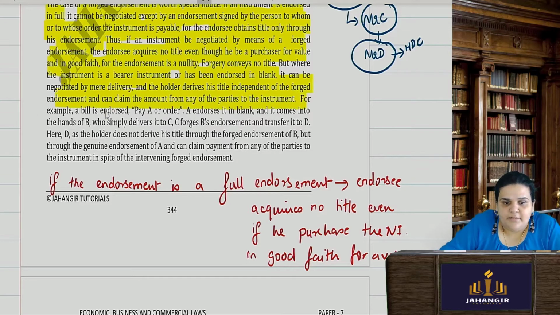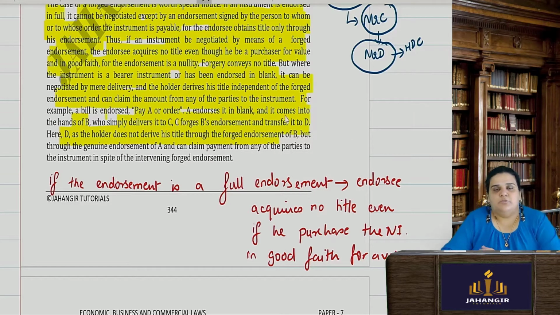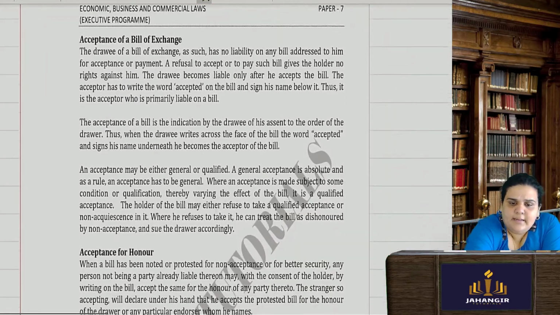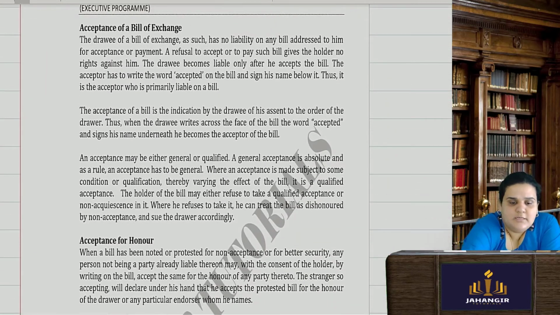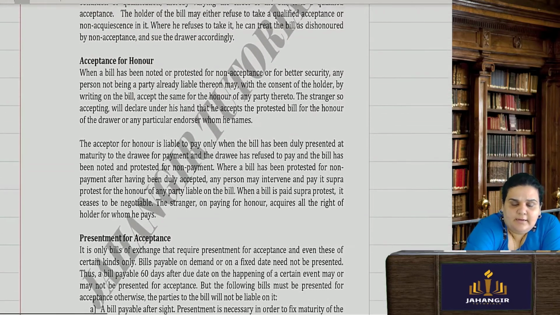For example, a bill is endorsed, pay A or order, then A endorses it in blank and it comes into the hands of B, who simply delivers it to C, mere delivery. C then forges B's endorsement and transfers it to D. D, as a holder, does not derive any title, but he can claim the amount from any of the parties, because a forged instrument cannot derive any title. Anything which is taken by forgery cannot derive any title.